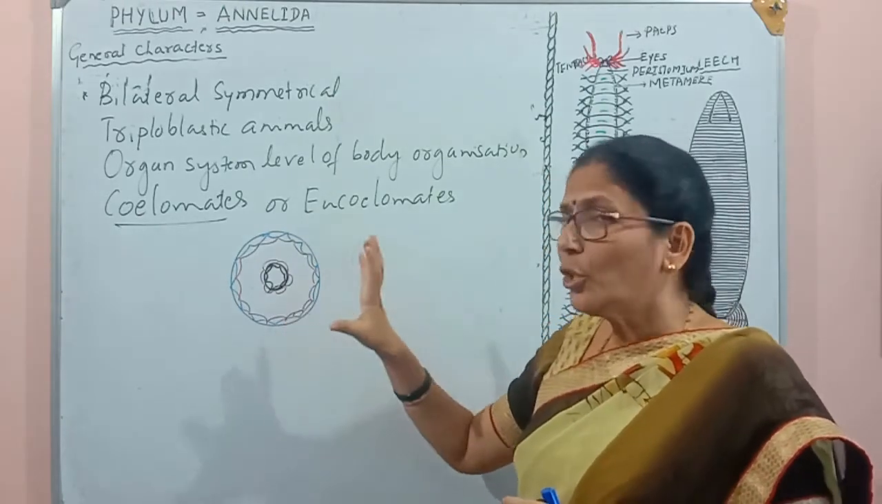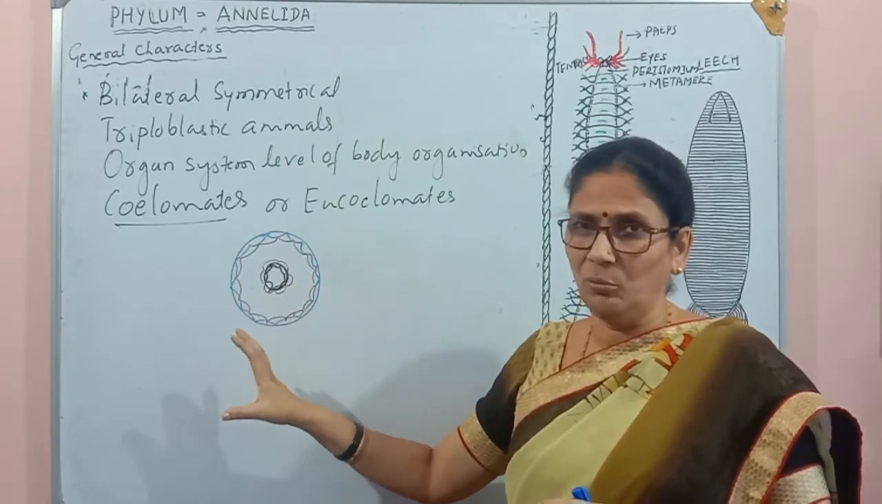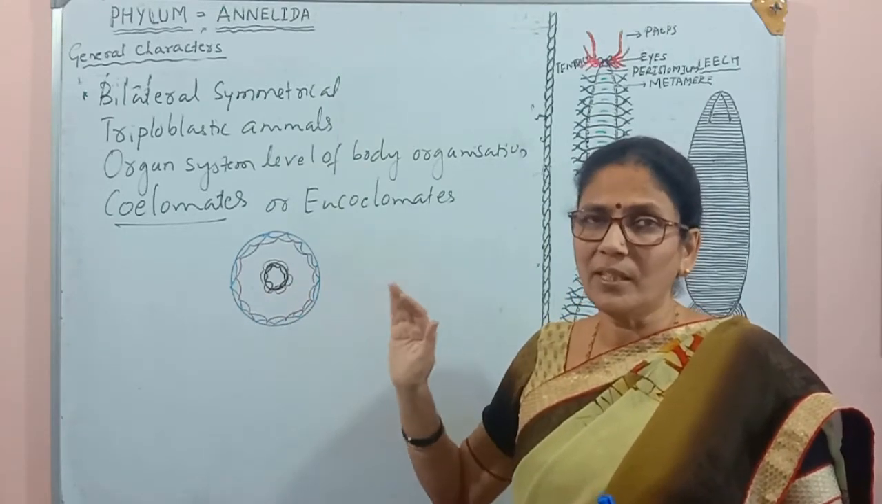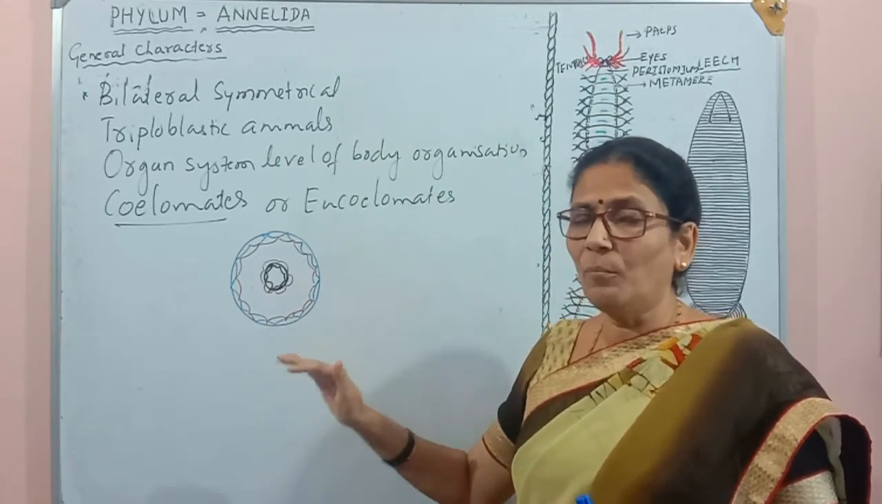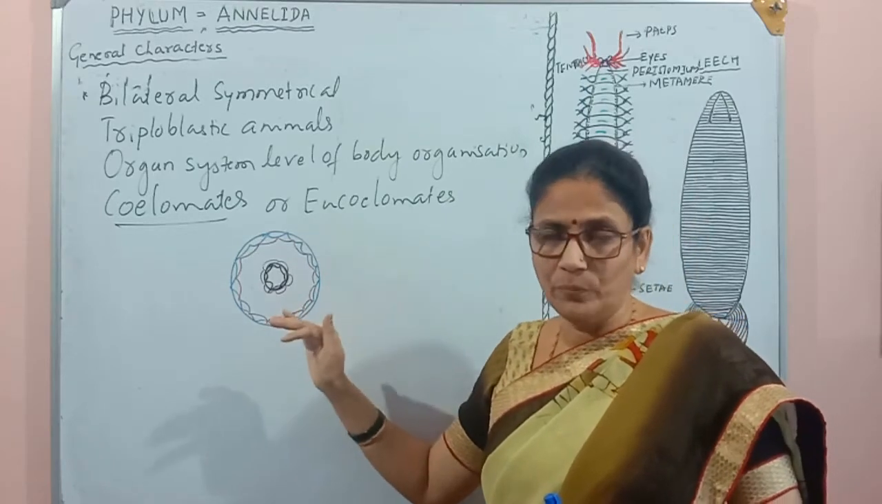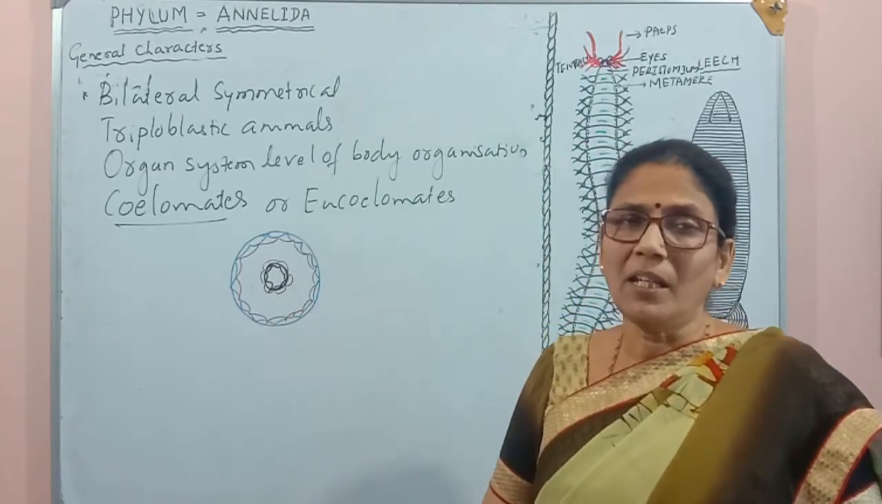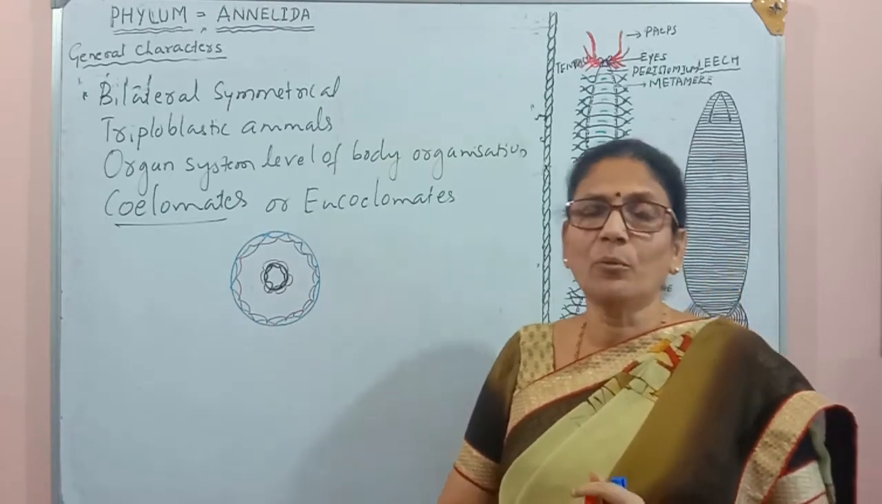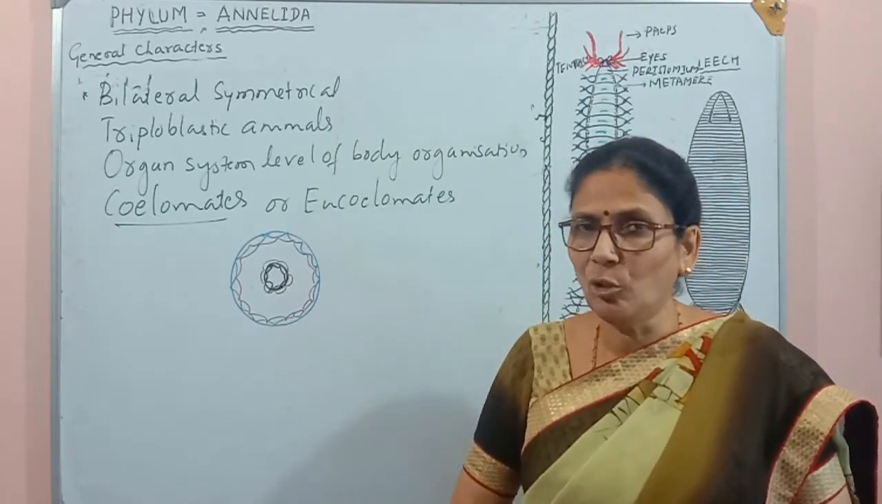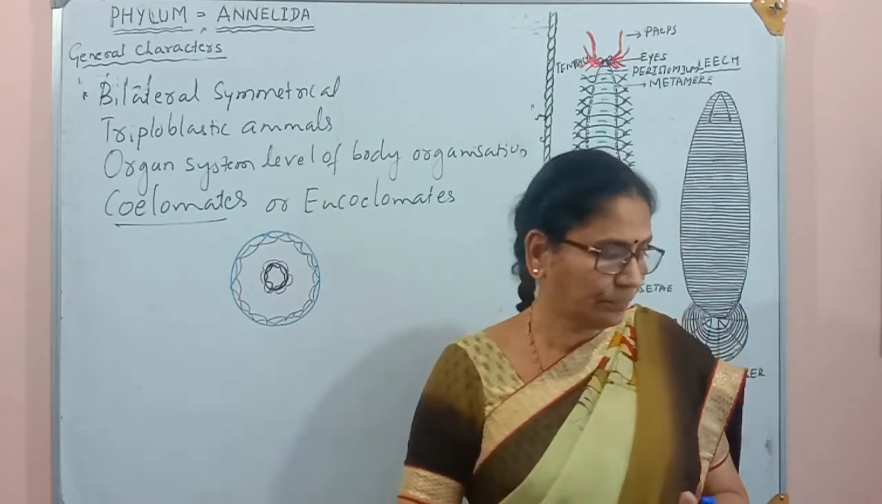And this is called the true coelom. First time we see the true coelom or eucoelom in this group. So keep it in mind. Annelids are the first organisms which have the true coelom or eucoelom.